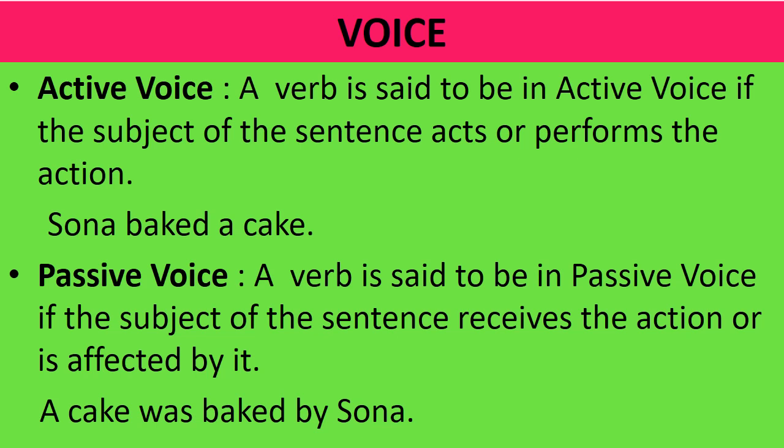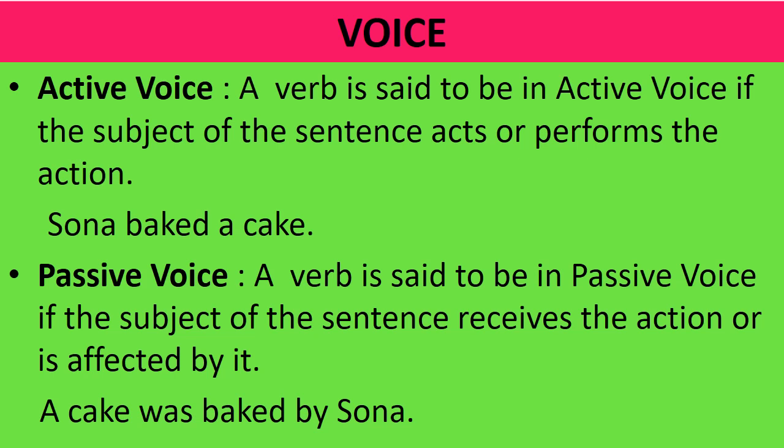Now, what is voice? Voice is of two types, active voice and passive voice. Now, what is active voice? A verb is said to be in active voice if the subject of the sentence acts or performs the action. For example, Sona baked a cake. Who baked the cake? Sona. Who is performing the action of baking the cake? Sona. So here the subject Sona is active. It means Sona is performing the action. That's why we say that this sentence is in active voice.